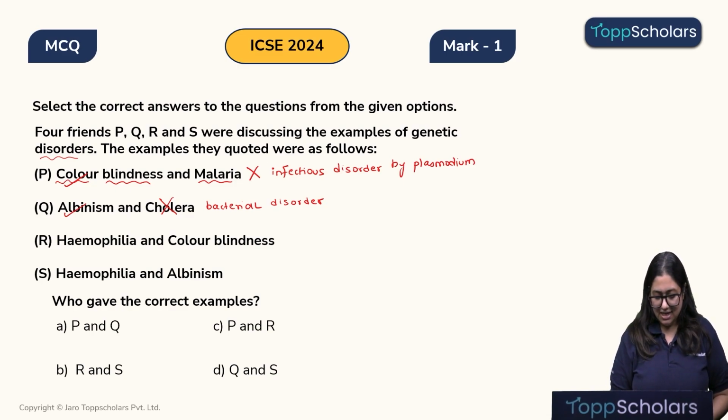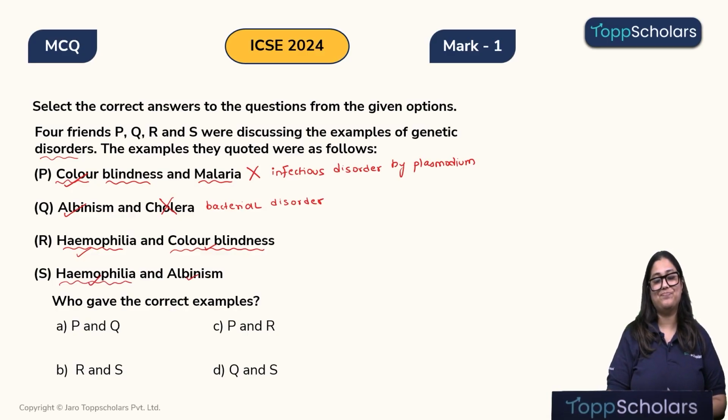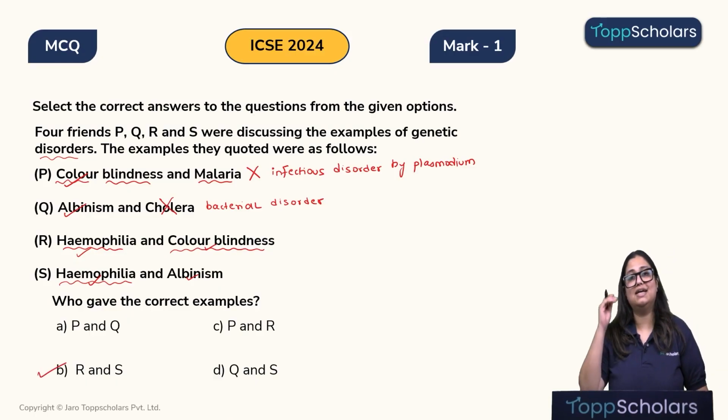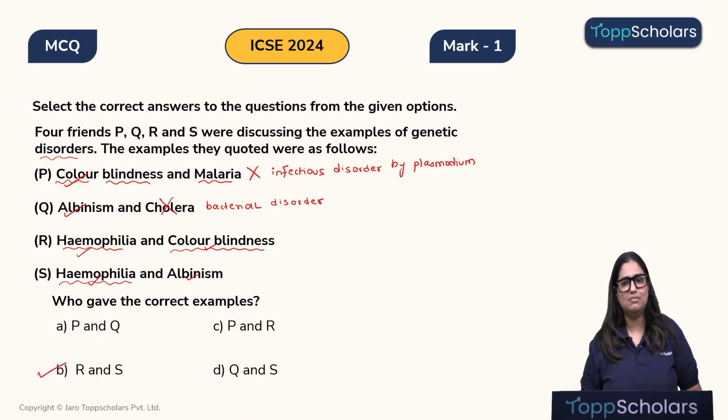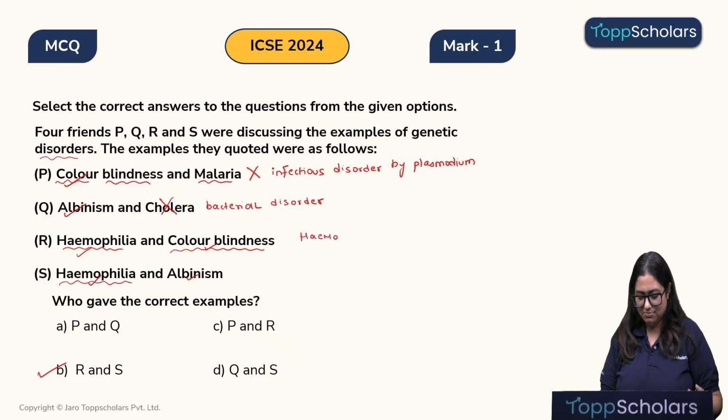Friend R says that hemophilia and color blindness are genetic disorders. I agree with it. And S says that hemophilia and albinism are genetic disorders. Therefore, both R and S are correct, and the correct answer is option B, that is R and S. Let me tell you a little bit of detail about hemophilia and color blindness. Children, both of them are X-linked recessive disorders.